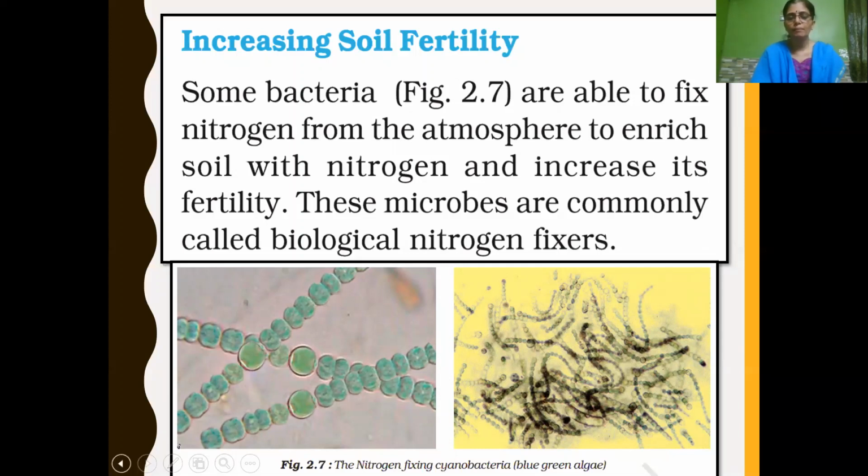Nitrogen fixing bacteria, cyanobacteria, you can see here. What is that called? Cyanobacteria. And one more we have learned, rhizobium bacteria that are present in the root nodules, isn't it? So these bacteria convert atmospheric nitrogen and fix it in the soil, so that the soil will be enriched with nitrogen and increases its fertility. So cyanobacteria and rhizobium bacteria are called biological nitrogen fixers.